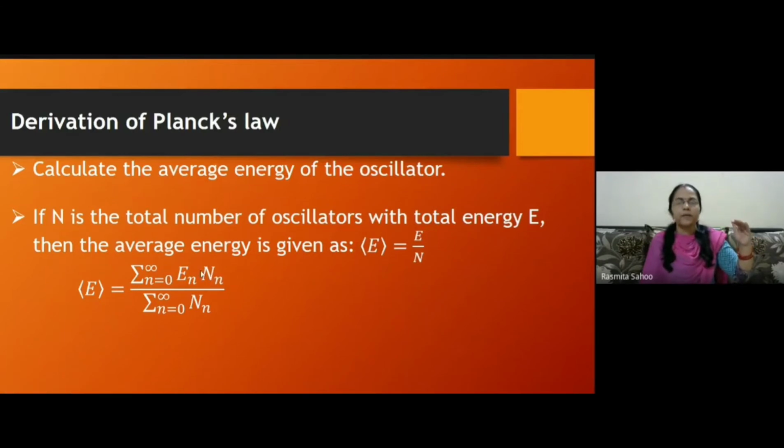So if the second level has energy E2 and N2 is the number of oscillators at that energy level, then one oscillator has energy E2, so the total energy will be E2 into N2. Similarly, this is a summation which is giving you the total.